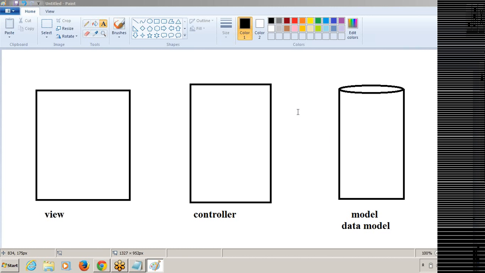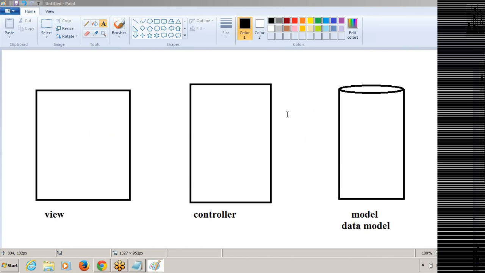So how will things work here in MVC architecture? Whatever data we are entering in the view part means simply what the end user can see. Any page, any form will come under the view part.